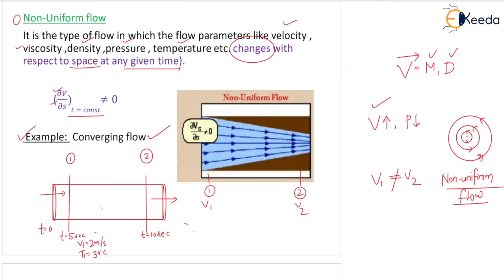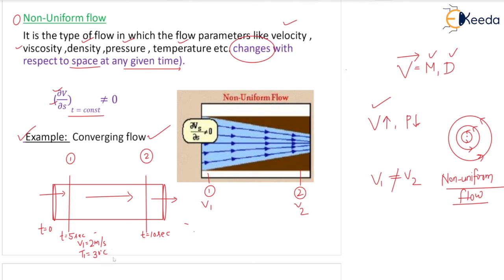Because the fluid continues to flow in this direction, after 5 seconds, the velocity V1 is 2 meter per second, and T1 is 30 degrees centigrade.